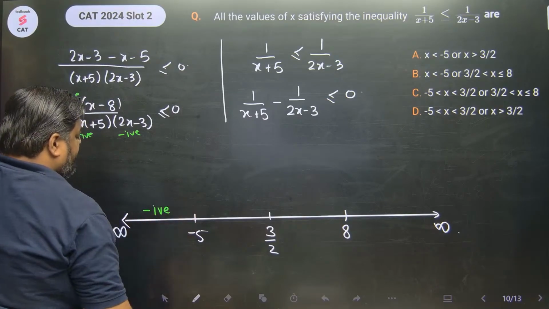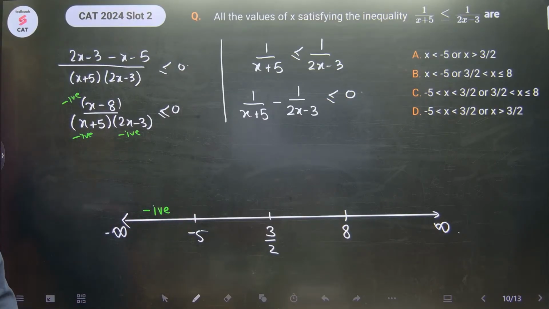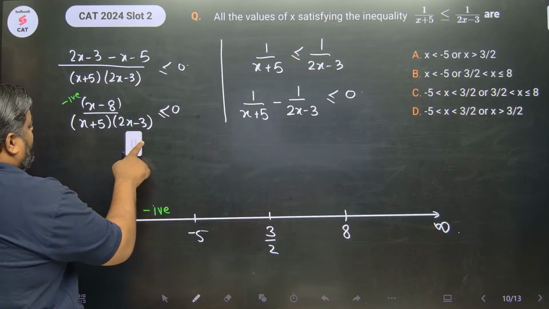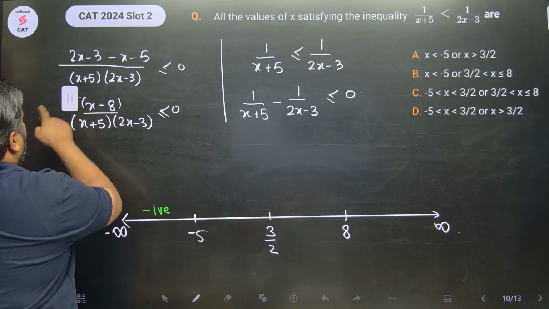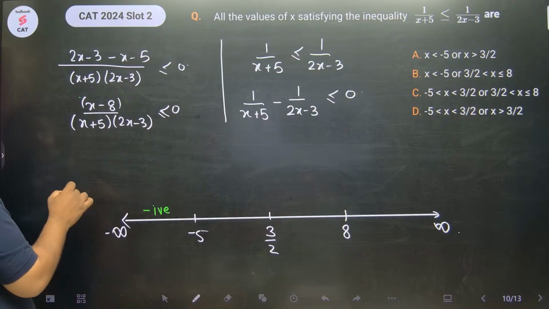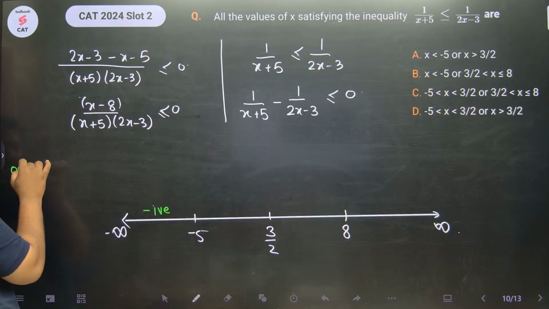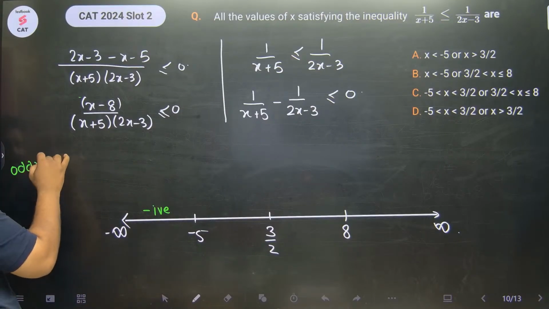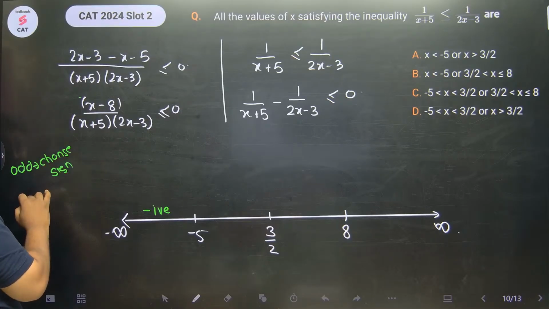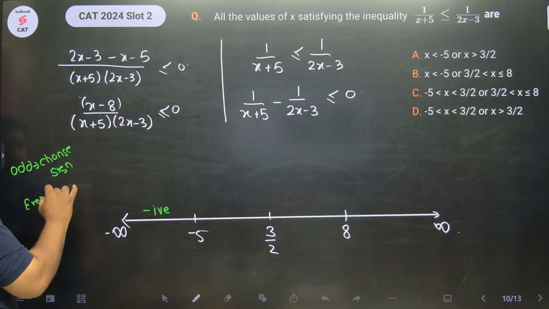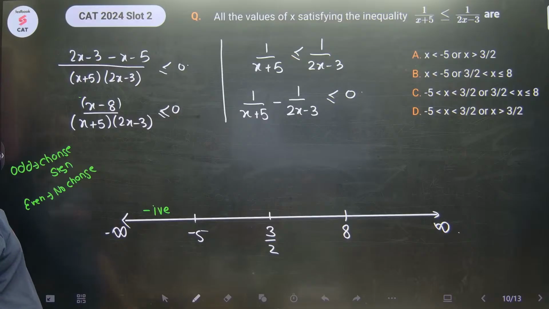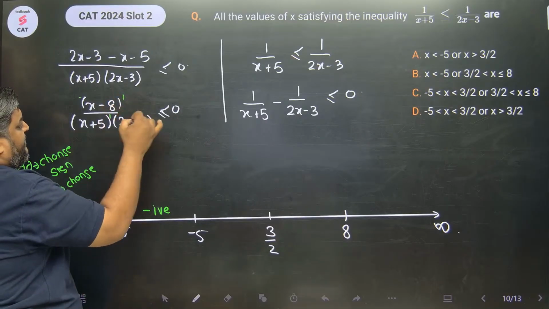यहाँ पर the value is negative. Okay. Also at minus 5. अब आपको क्या करना है? Like ठीक है, एक बार तो कर लिया, but हर बार ये करने की जरूरत नहीं है. Now at minus 5 का node, if the power is odd, मैंने आपको पहले भी बोला, if the power is odd, change the sign. और अगर power even होता तो no change in sign. This is the concept.